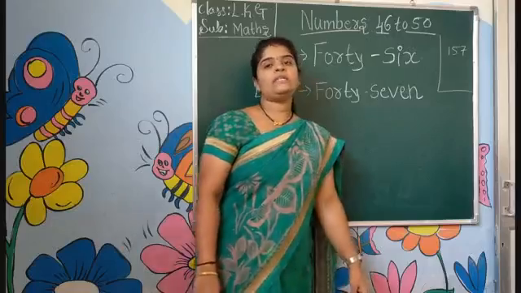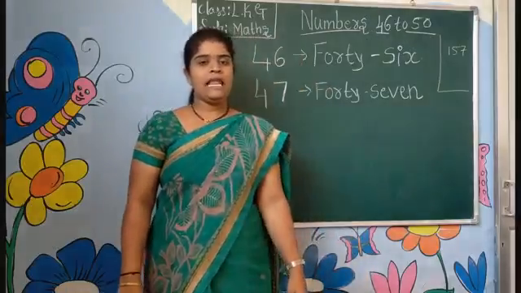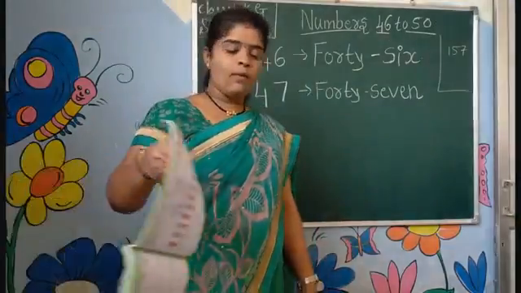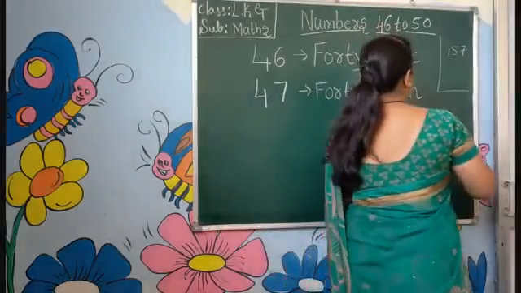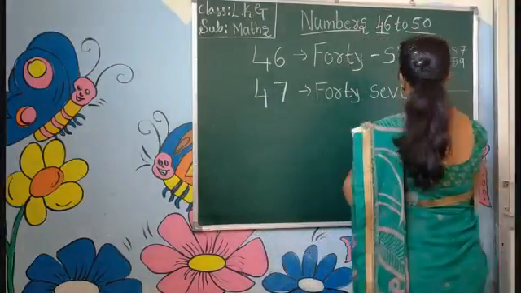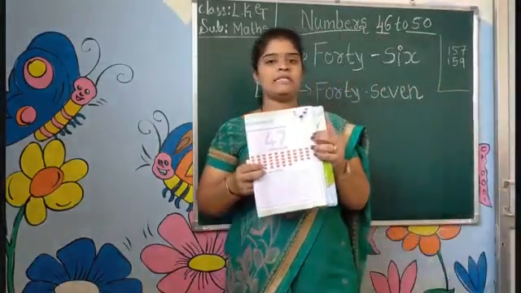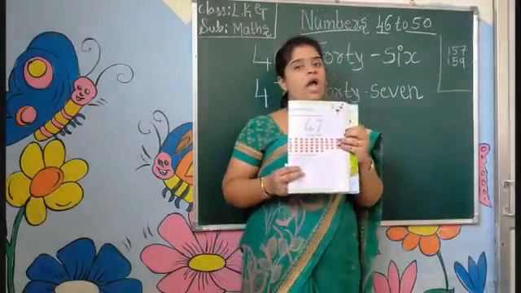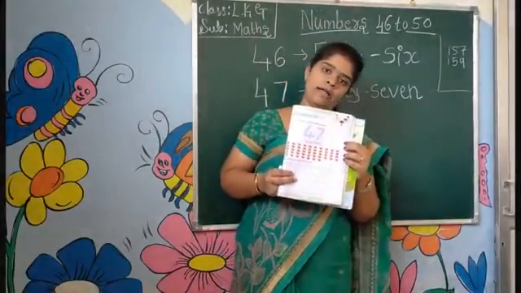FORTYSEVEN, 47. Like this, you have to read. On page number 159, they have given the number 47 in numeral form and also in number name. Below they have given teddy bear faces. You have to count. This is your homework.